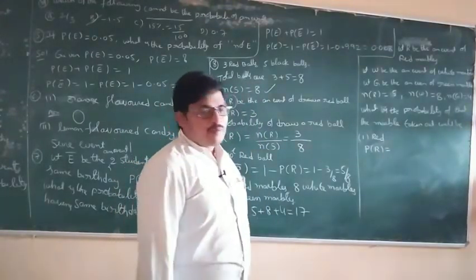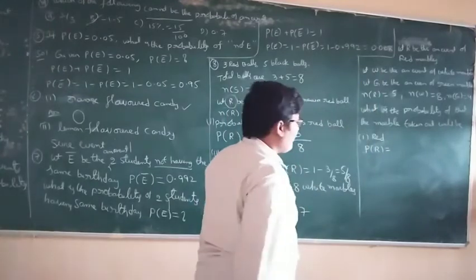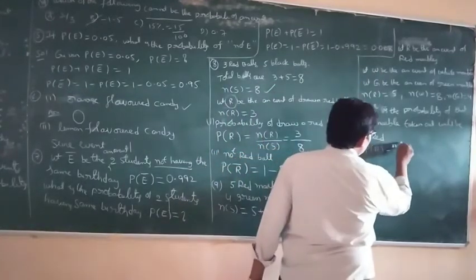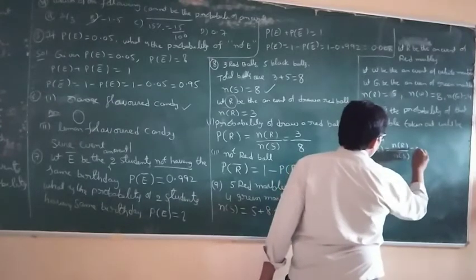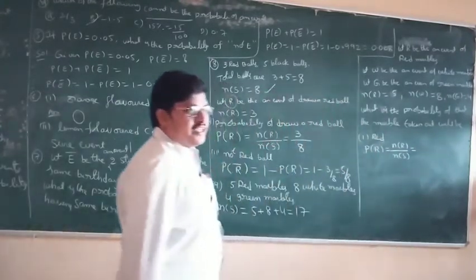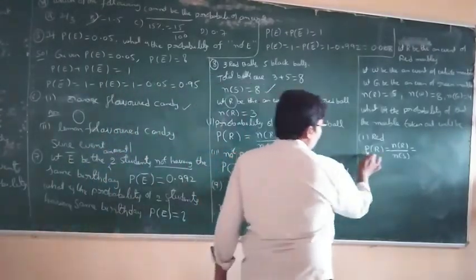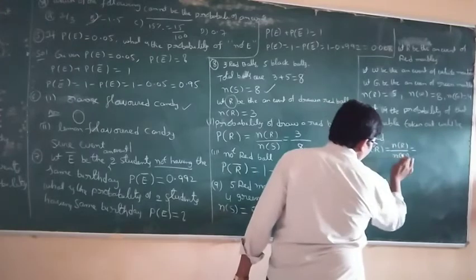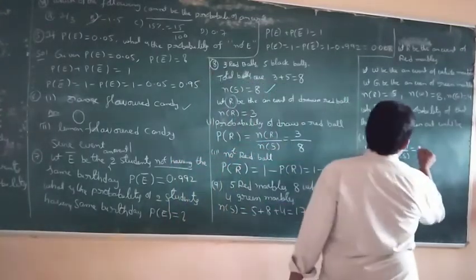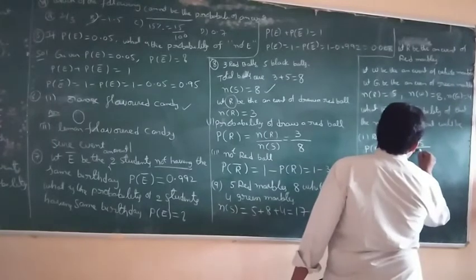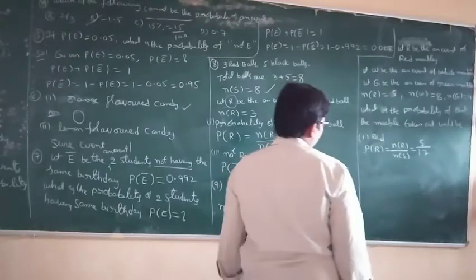P of R is equal to the formula n of R by n of S. Probability of E is equal to n of E by n of S. n of R means the number of red marbles, which is equal to 5. The total number of marbles is equal to 17: 8 plus 4 is 12, plus 5 is 17.